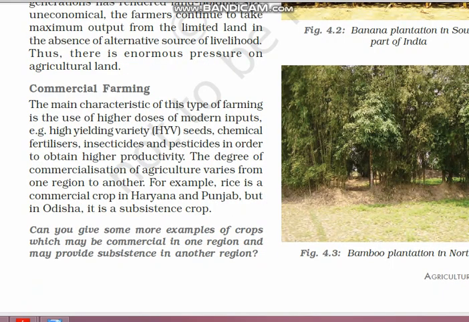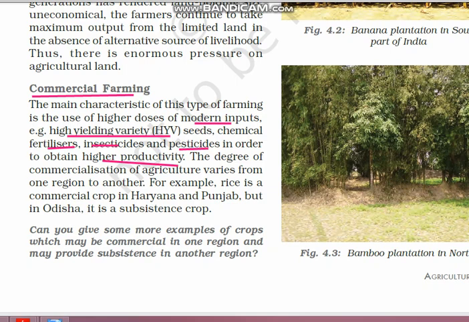Now comes the third type of farming, known as commercial farming, purely for the purpose of making cash, for profit. Here people use HYV seeds, chemical fertilizers, insecticides, pesticides, so that higher productivity can be achieved. These people use higher doses of modern inputs, so that high productivity and more profit can be achieved.